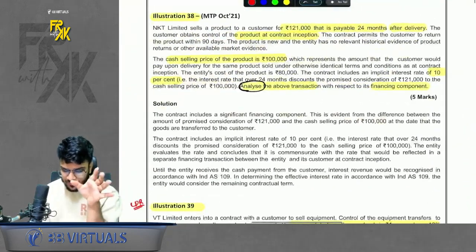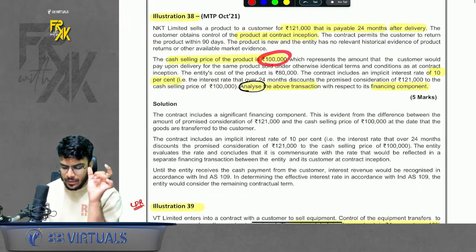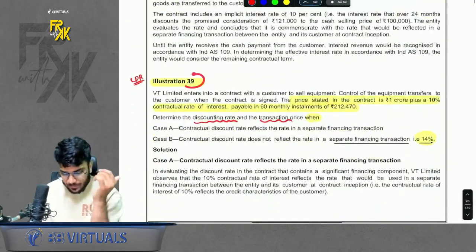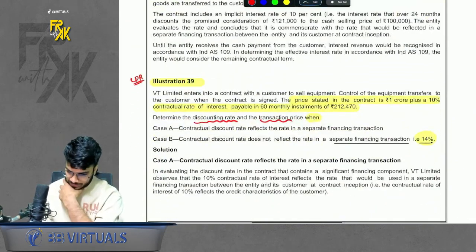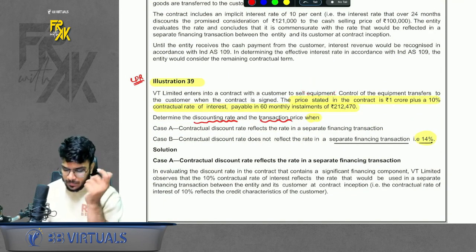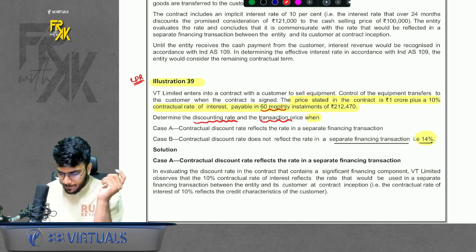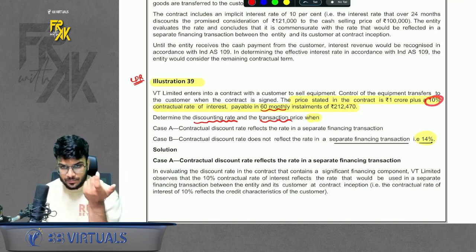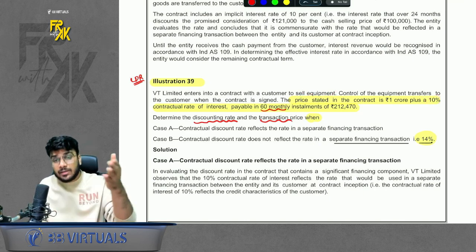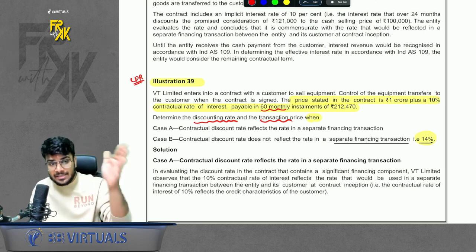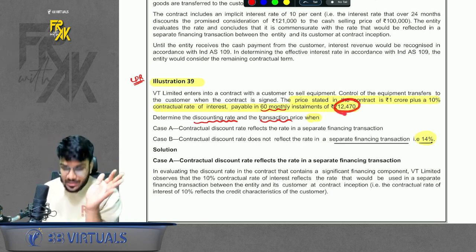Simple. So the basic fundamental was your revenue is 1 lakh and your interest 21,000. Next question, important question now. What does it say? Basically, again, you are selling an equipment, but the customer is going to pay after 60 months. So you are charging 10% interest. The customer is paying in 60 monthly installments, not after 60 months. So you are charging extra.